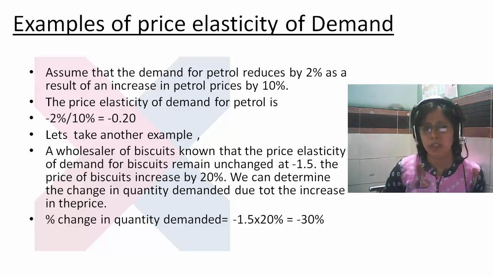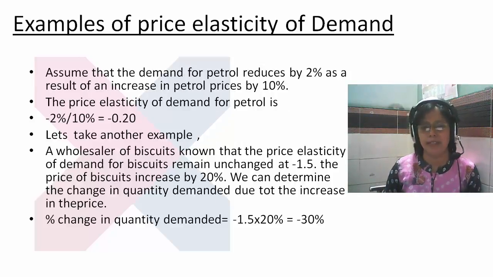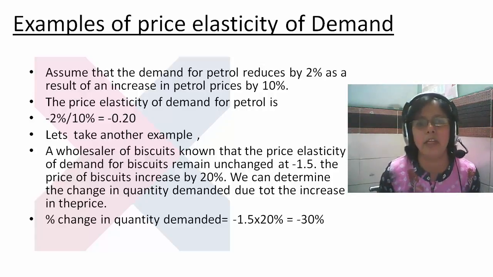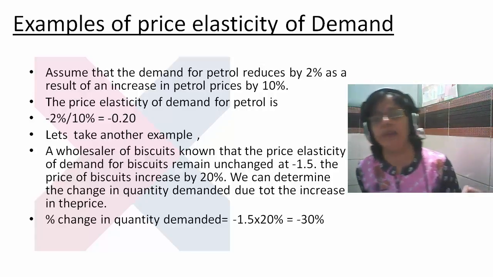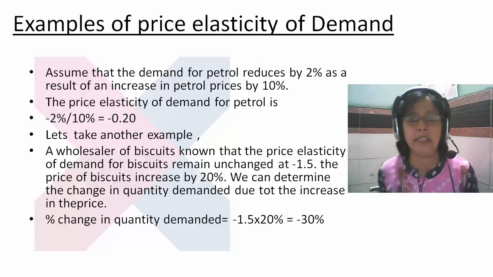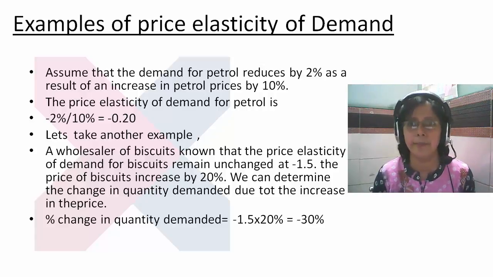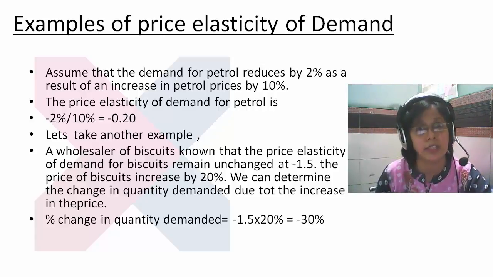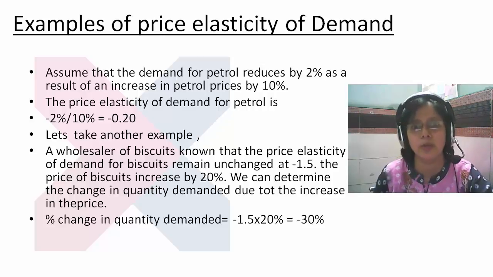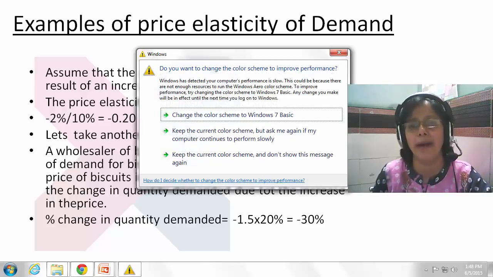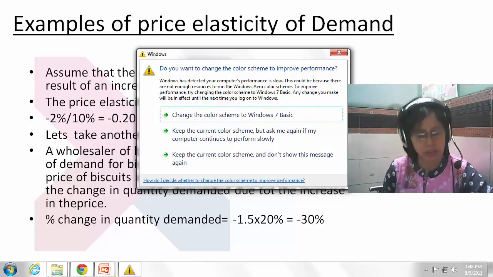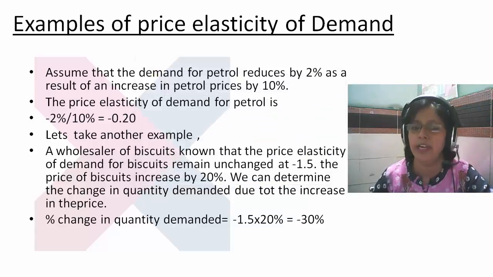Now we are taking some examples of price elasticity. Let's take an example of petrol. If the price of petrol increases by 10%, the demand decreases. Why does it decrease? Because when the price increases, people are not willing to buy it, and the demand decreases day by day.